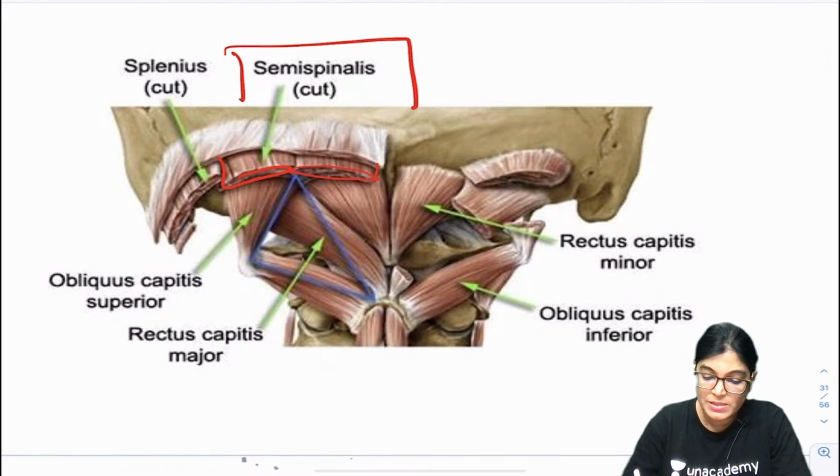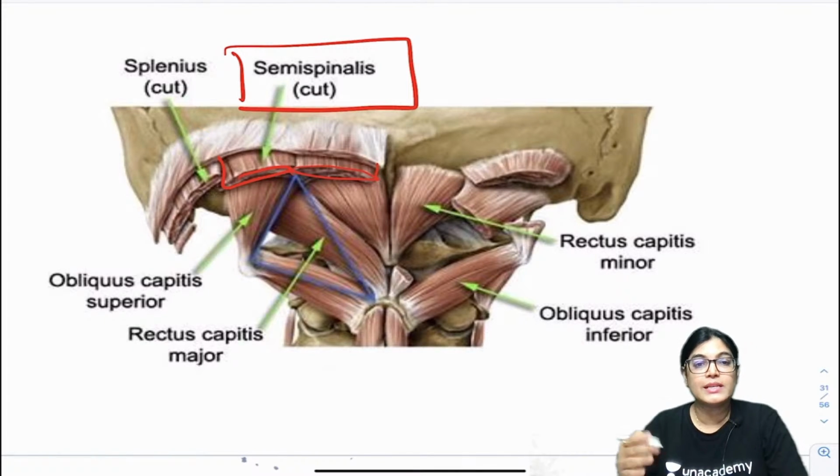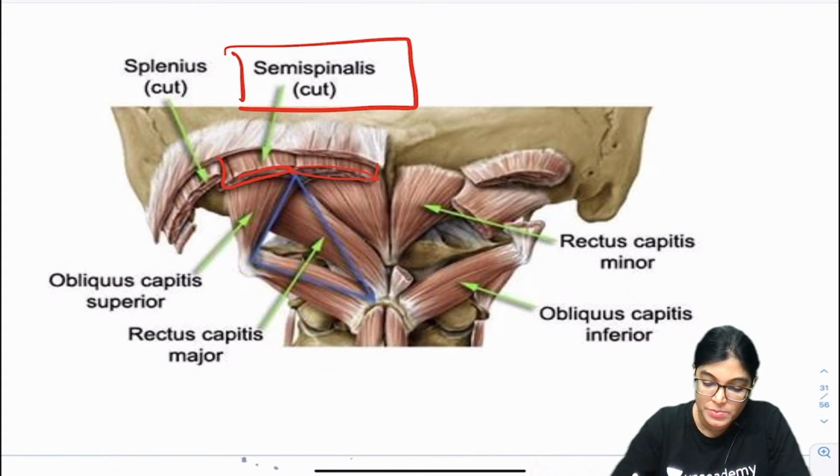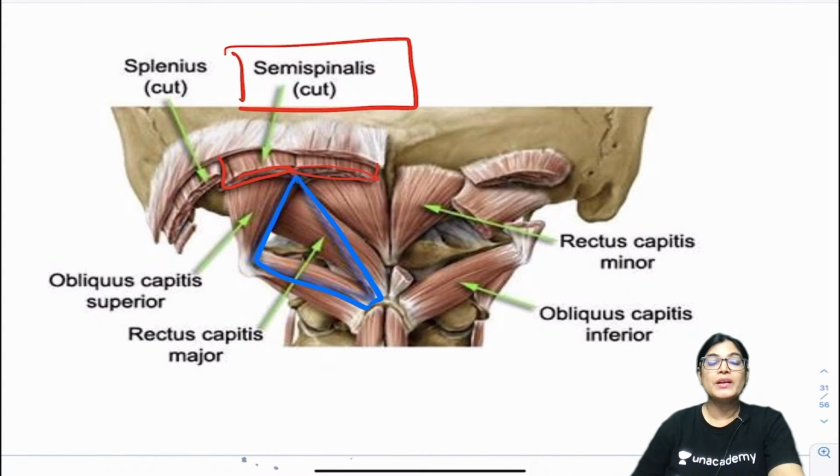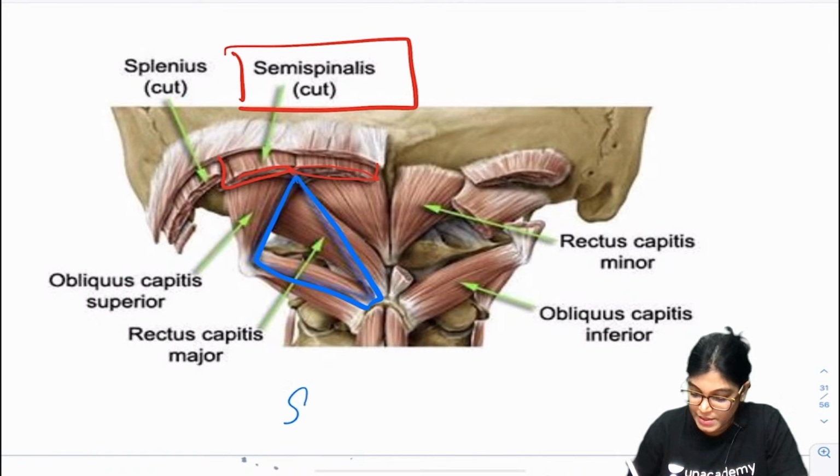and this muscle is semispinalis. So when you dissect out semispinalis, you can reach this triangular space, which I am highlighting here, and this triangular space which you are seeing is the sub-occipital triangle.